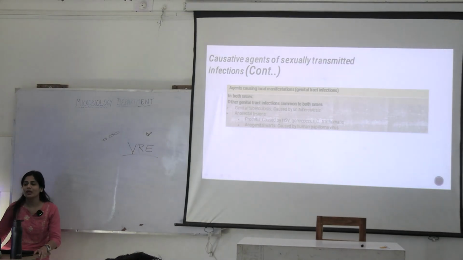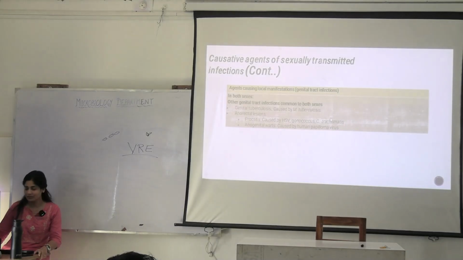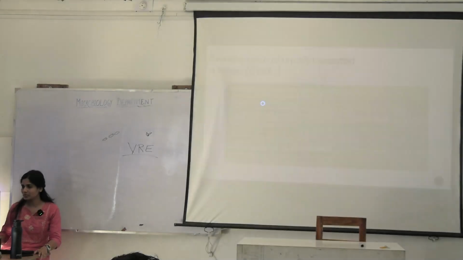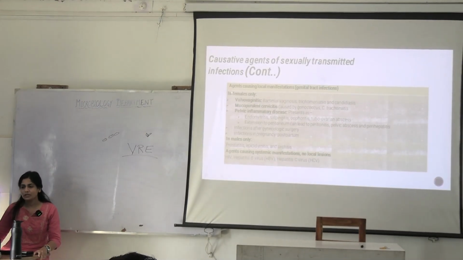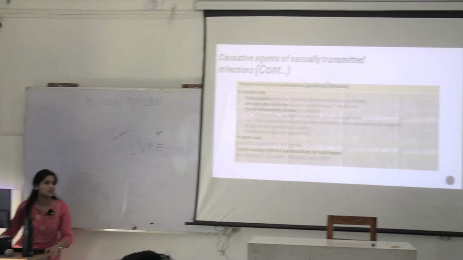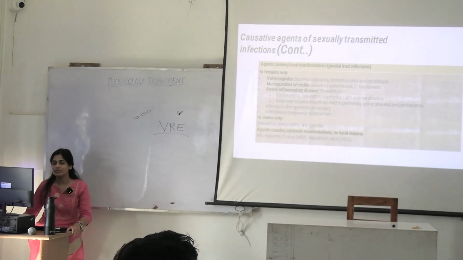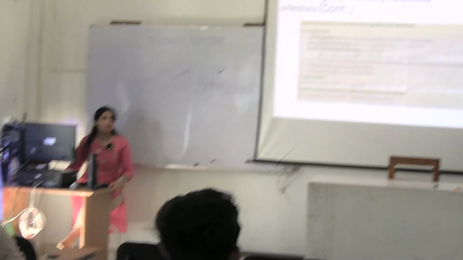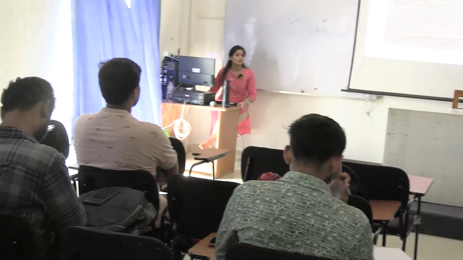So now when you are talking about anorectal lesion, we are talking about rectum, that is infection there could be caused by proctitis. This is again sexually transmitted. HSV, gonococcus or Chlamydia trachomatis. Okay, or anogenital warts that are by human papilloma virus. This can be seen in male or female sexes both. Then what can you see? Local manifestations of again genital tract infections based on the organs. In females, what you will see?